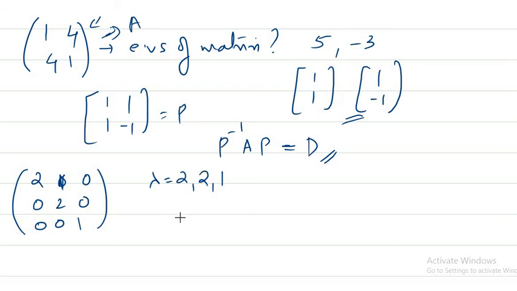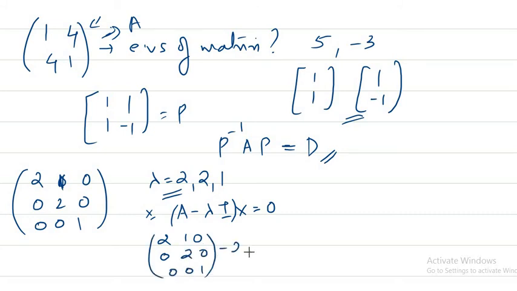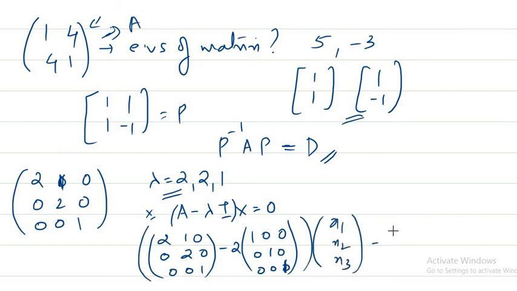So what are the eigenvectors? If you substitute lambda equal to 2, what are the eigenvectors? That means we have to find all x for which A minus lambda I times x is equal to 0, where A is actually this one: 2 1 0, 0 2 0, 0 0 1, minus 2 times I, matrix times x, our unknown vector we want to find, is 0.